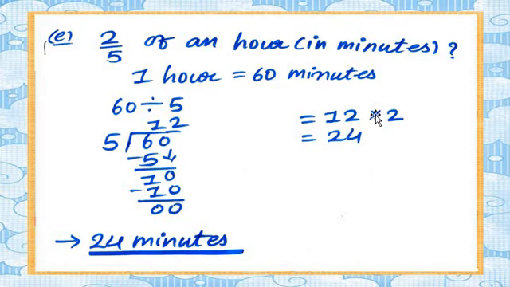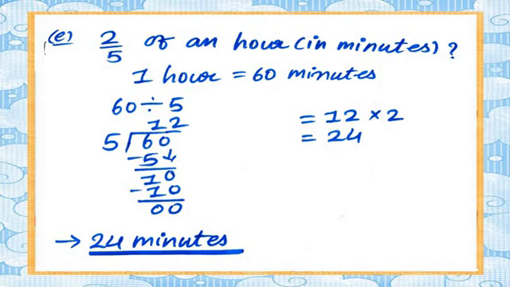Okay, and 12 multiplied by 2. 12 ones are 12. 12 2s are 24. So the answer when we have to write in minutes is 24 minutes. Got my point, my dear students?